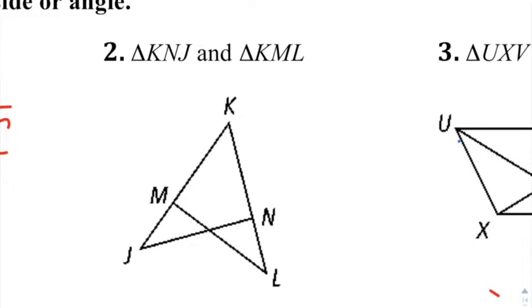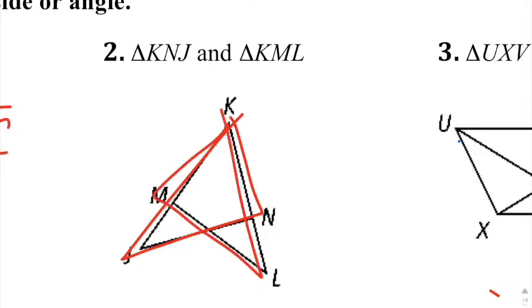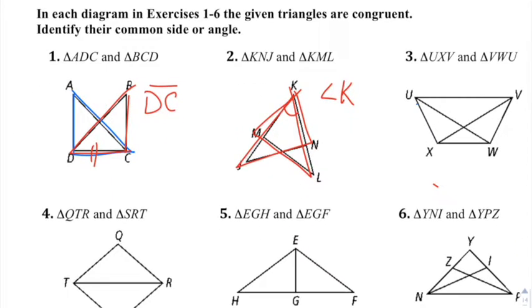So it's always a good idea to draw on top of the overlapping triangles. So this one here, you got K and J. That'd be this triangle right here, and that matches up with KML. They don't actually have a full common side, but they have this common angle here in the middle. So we're going to say that's angle K, or you could call it JKL. That's all I'm going to put there for that one.